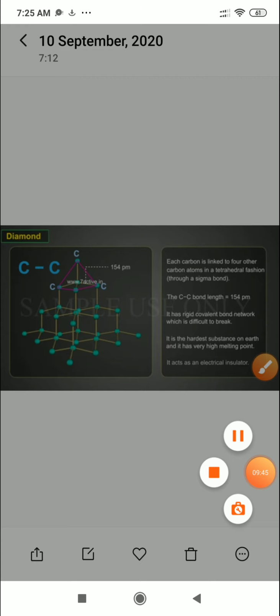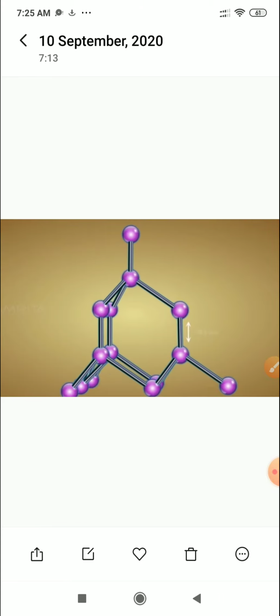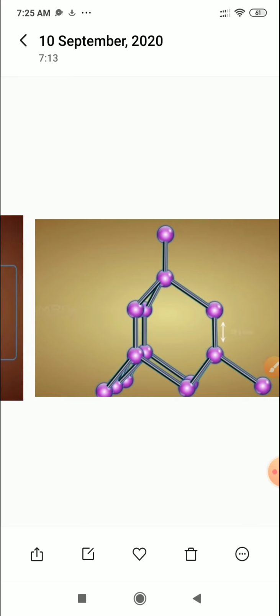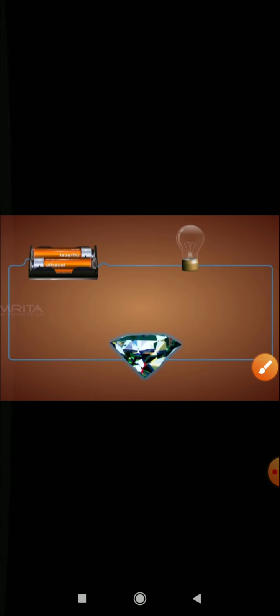So there is no chance to get a free electron, and if there is no free electron, it does not pass any current. Fine, so this is the structure of the diamond. Here you can see that this is a bad conductor of electricity. If I put the diamond in an electric circuit, there will be no current flow, and the bulb will definitely not glow, because it is working as a bad conductor.